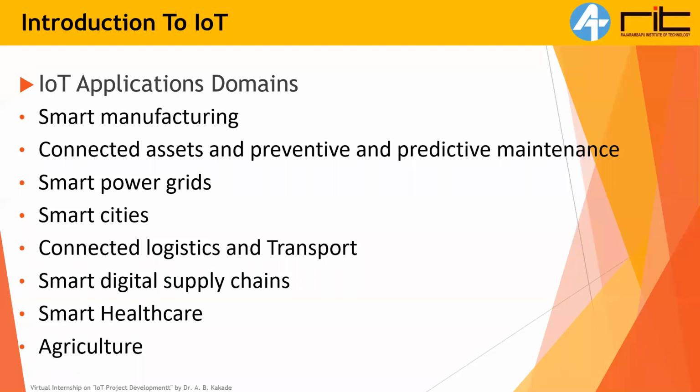These days, people are adapting to advanced agriculture technologies like polyhouses and greenhouses, and we require automation: temperature control, humidity control, water management, everything can be controlled using IoT. So in the agriculture sector, IoT is going to be very impactful.